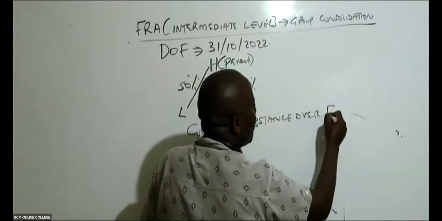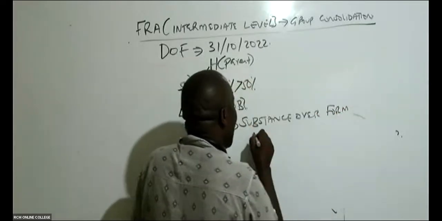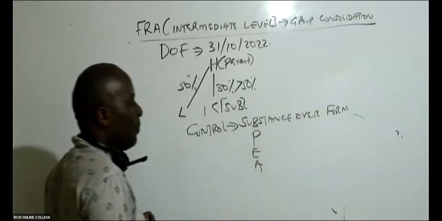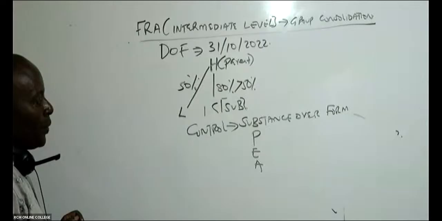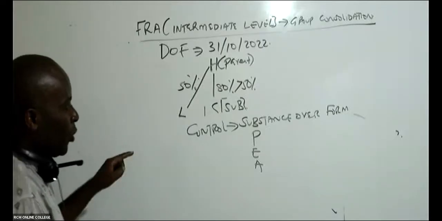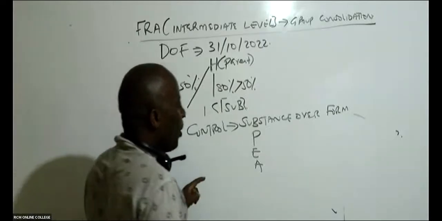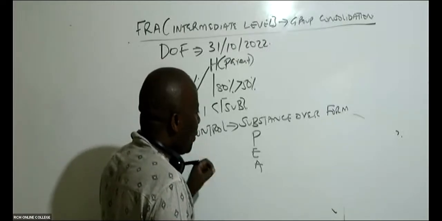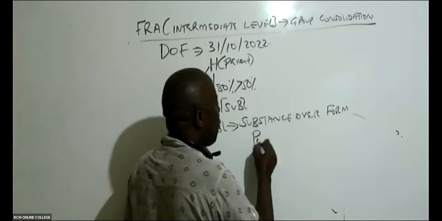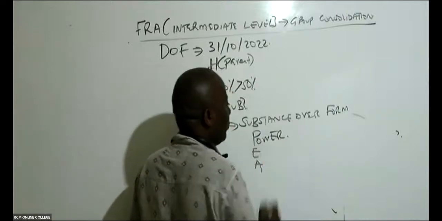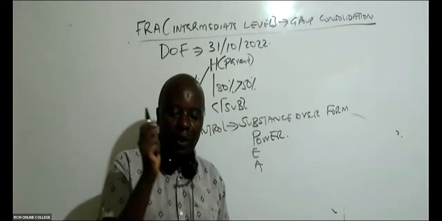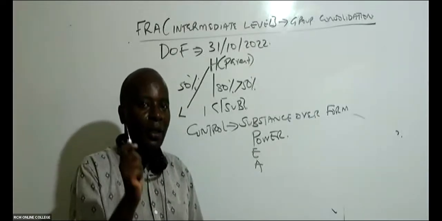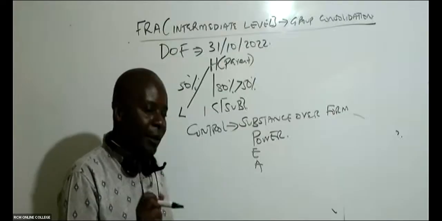They normally use the acronym PAIR principle, and you have to write this. This is how they define control: somebody who is in control should be powerful. You must have power that you're wielding within the company.